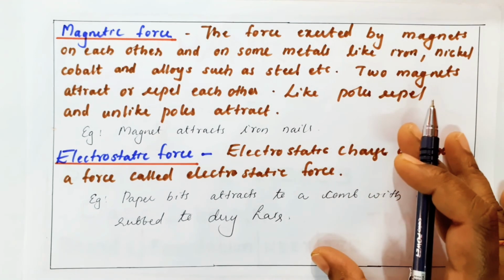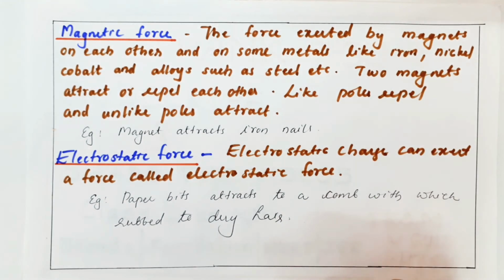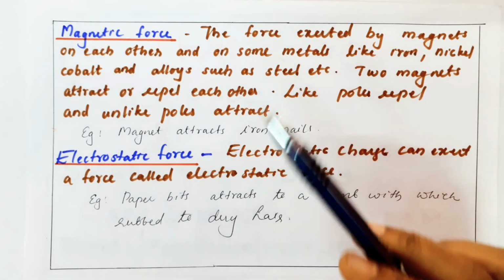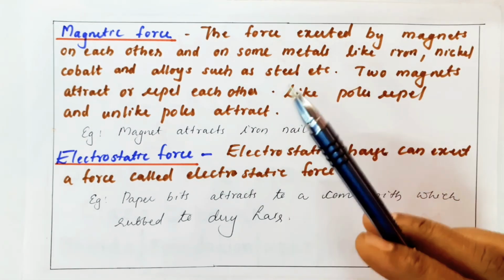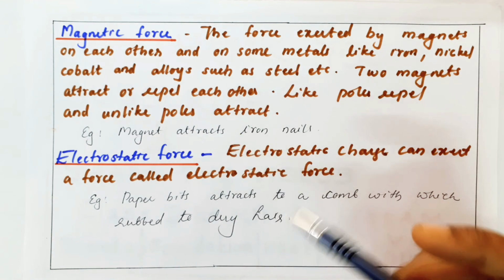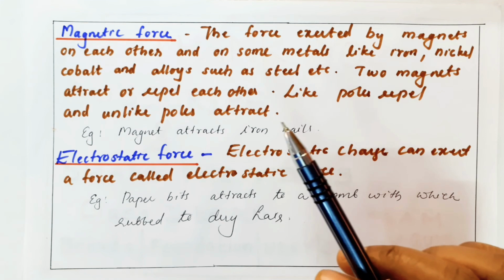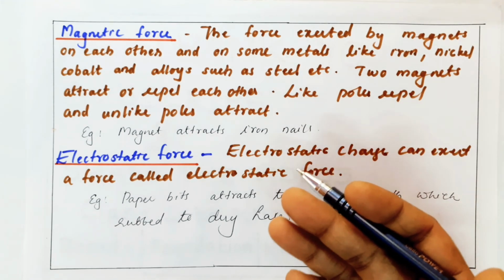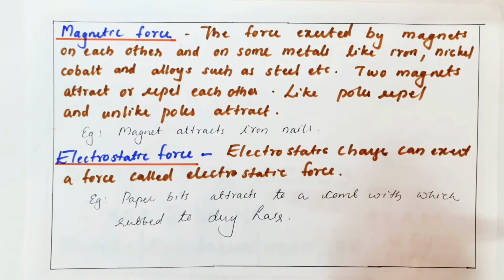Another main force is called electrostatic force. You can do a small experiment: take a pen or a comb, rub it on dry hair, and keep it near some paper bits. You can see that the paper bits get attracted towards the comb.